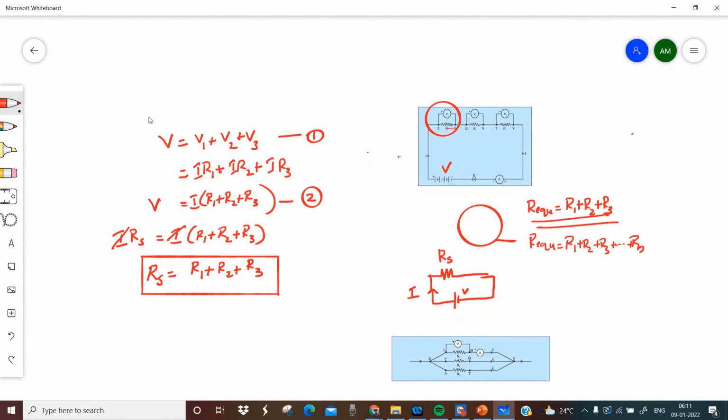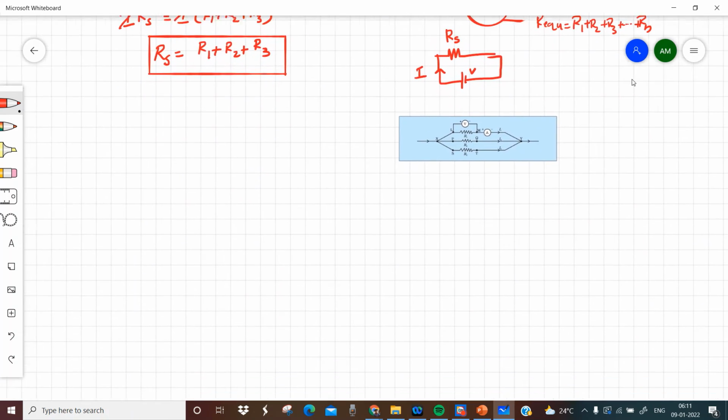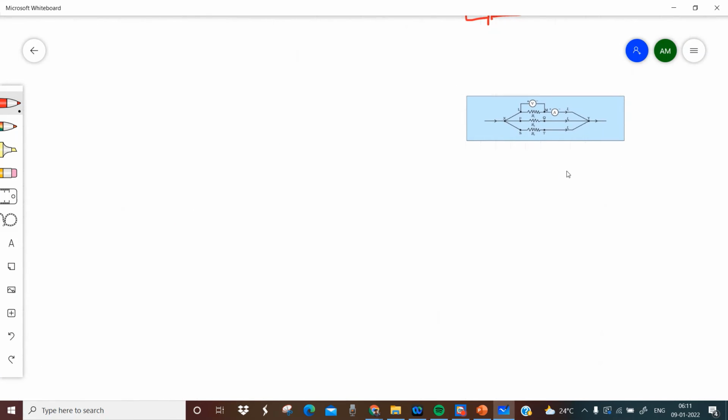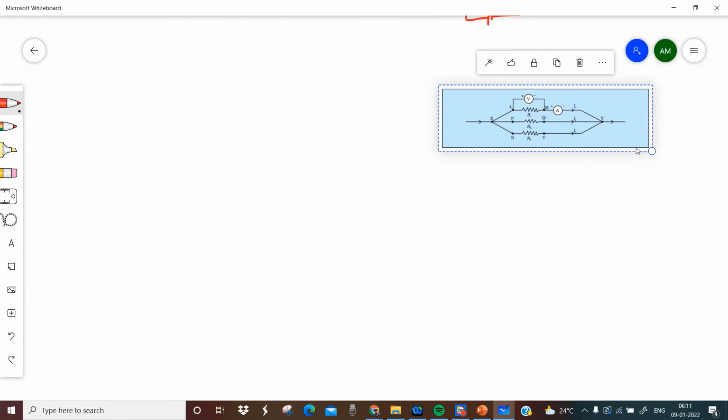Here we started with equation 1, where the voltage is different. But in this case, the current is different. The total current I is equal to I1 plus I2 plus I3. You start from here and derive an equation.